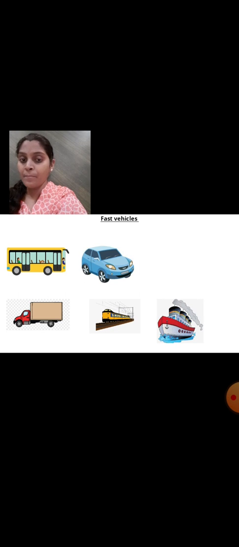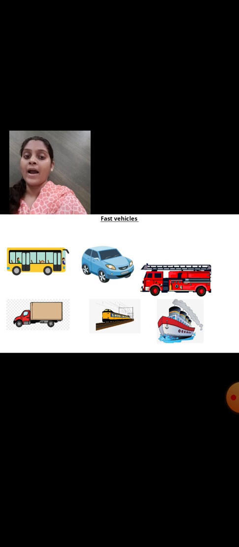Now we are going to see some of the fast vehicles. What are these fast vehicles? Bus, truck, car, train, ship and fire engine. These are some of the fast vehicles.